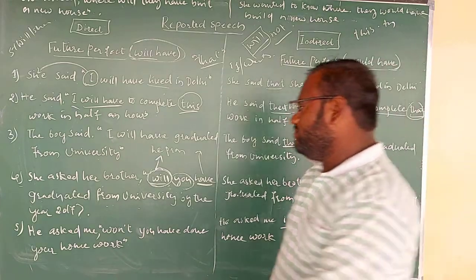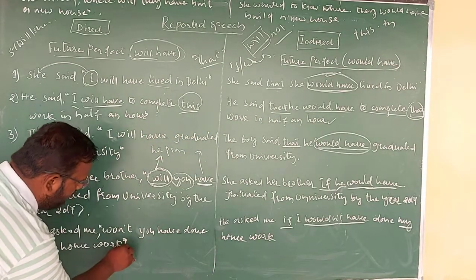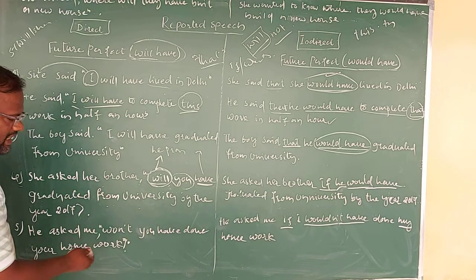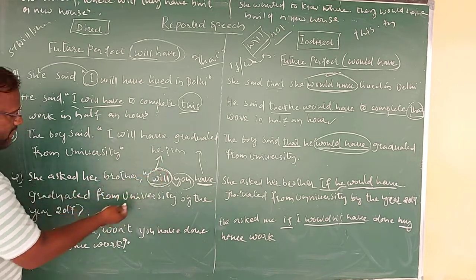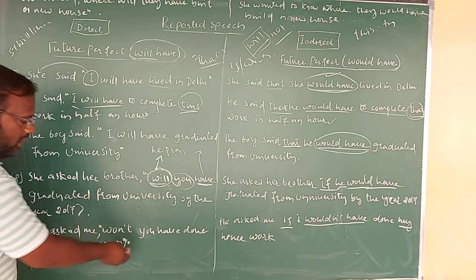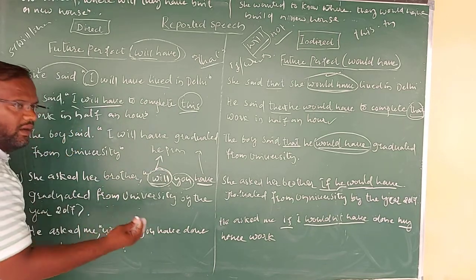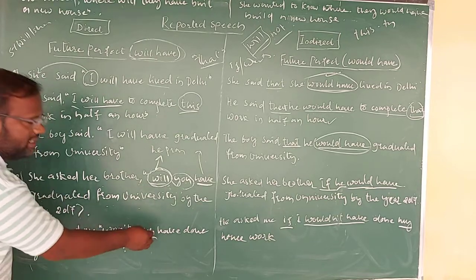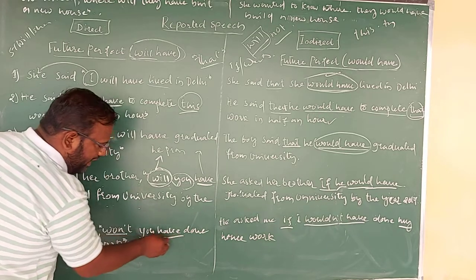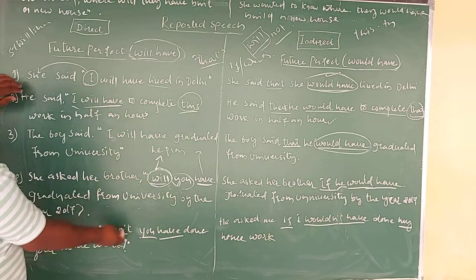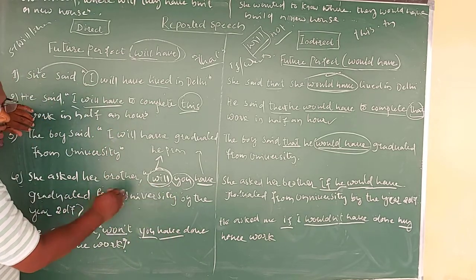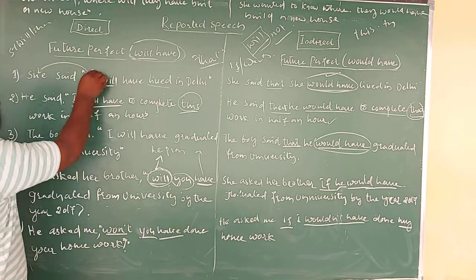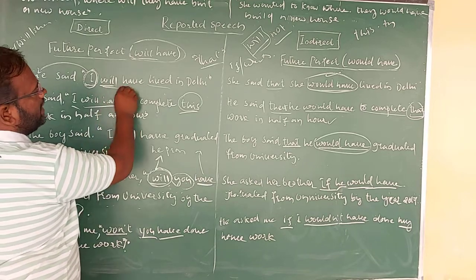Here also the same sentence, because it is also in the interrogative only. So therefore it is an interrogative negative type. We can use it as we have already seen in one example above. First "will" or "will not", the helping verb, will come because it is in the interrogative asking. Afterwards the pronoun is added, then lastly we have taken "have". But in the assertive sentence, other than the interrogative or interrogative negative, first we find the pronoun, afterwards "will", then lastly "have".